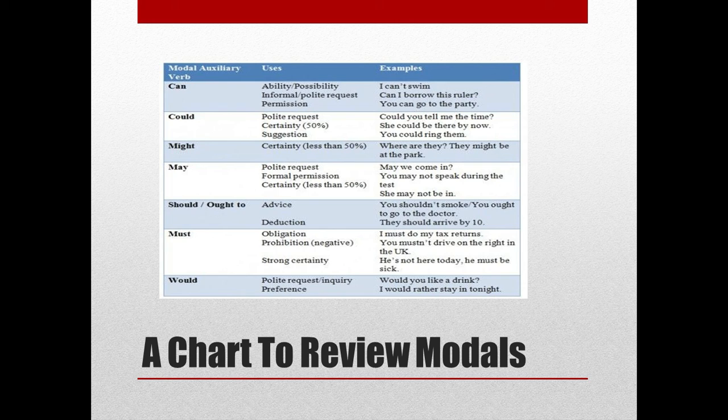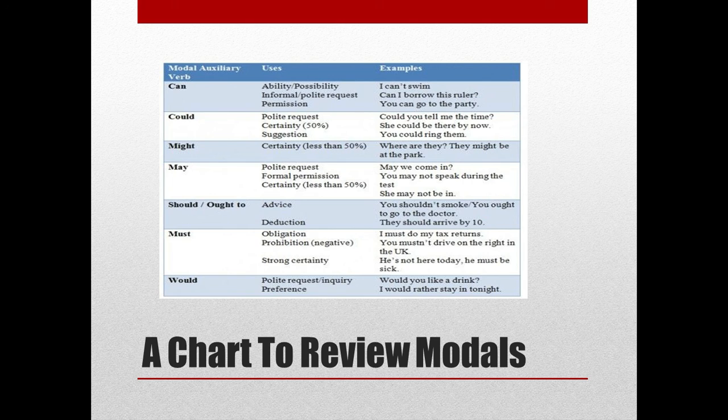Dear students, here is a chart for reviewing some of the auxiliary or modal verbs. So, can and could show ability, possibility, informal or polite request, or permission.